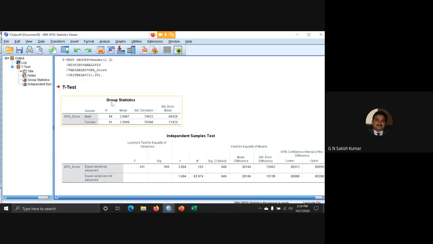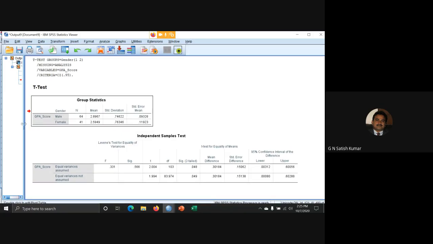You can see the group statistics. The GPA score, you can see for male it is 2.8967. For female it is 2.59. So there is a difference between male performance and female performance. So here I am interested to see whether it is significant or not significant. Is it okay? Yes, sir.